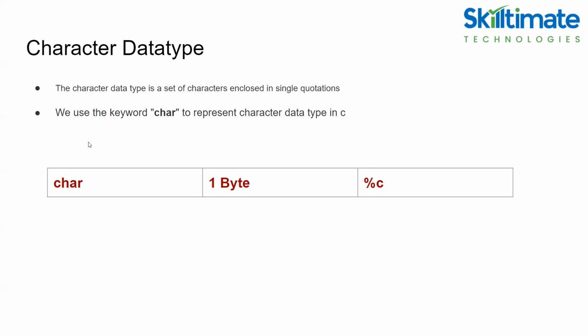Next, void data type. The void data type means nothing or no value. Generally, void is used to specify a function which does not return any value. If you want to pass empty parameters to your function and it won't return anything, in those cases we use the void data type.